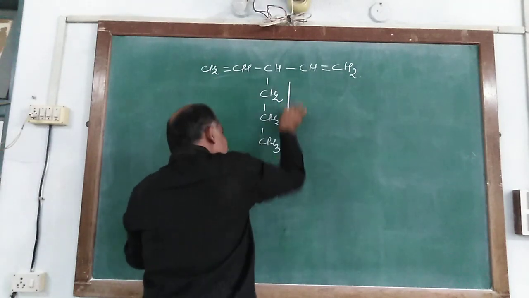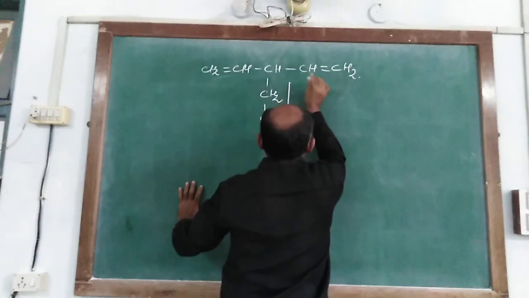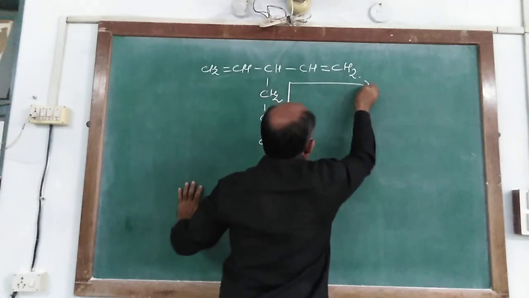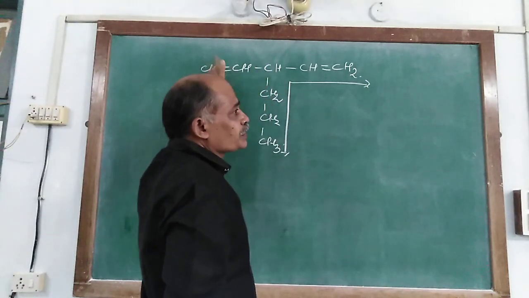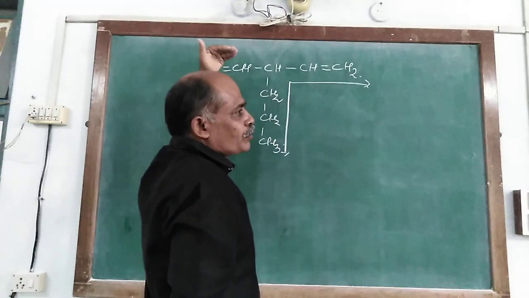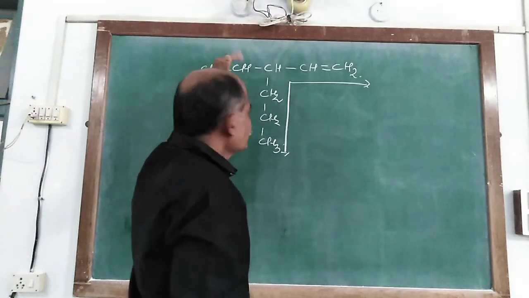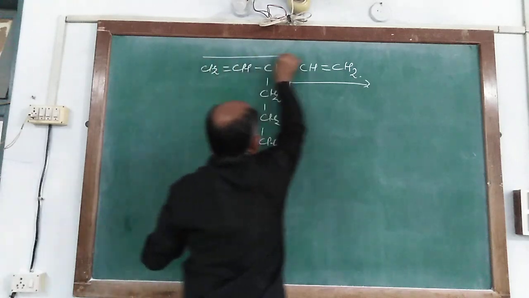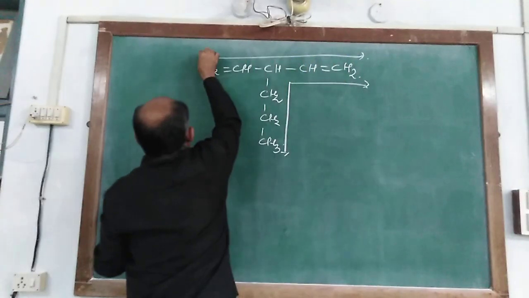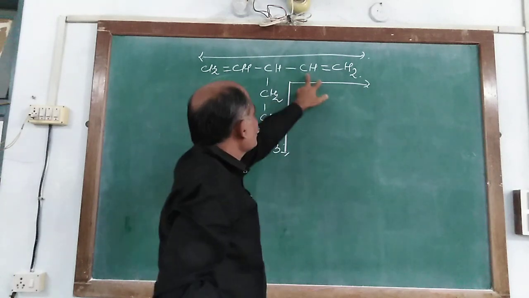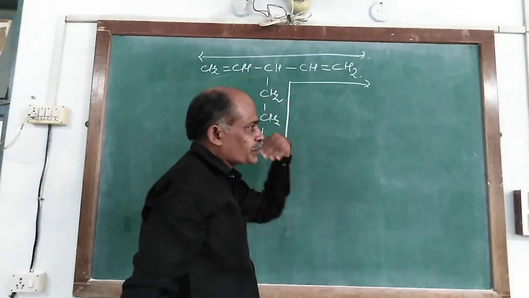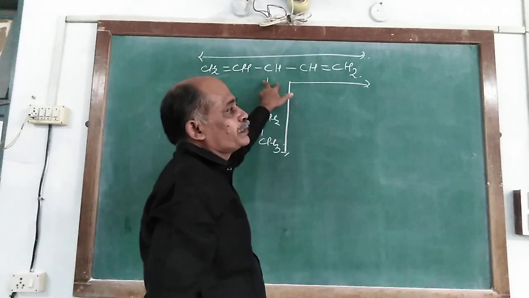If we choose the parent chain this way, one double bond remains and forms part of the substituent. But when we choose the parent chain in a straight line, both double bonds are included in the parent chain.